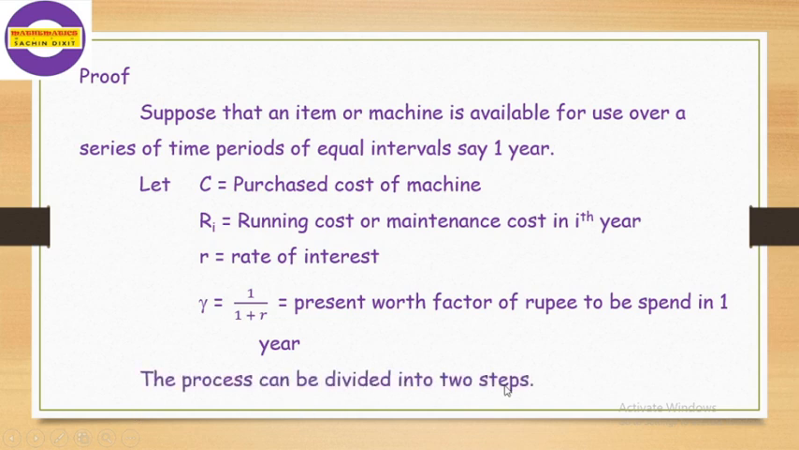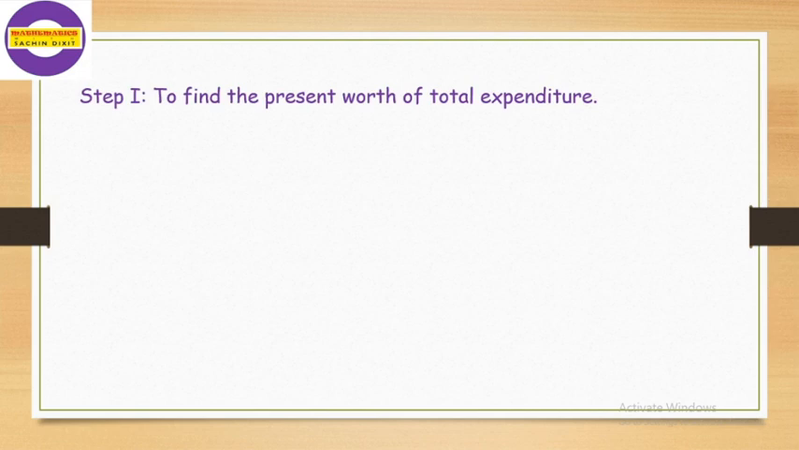The process can be divided into two steps. Here we first state the variables and their meanings in this theoretical part, and now we come to the process of this proof. It is divided into two steps. Step 1: to find the present worth of total expenditure.